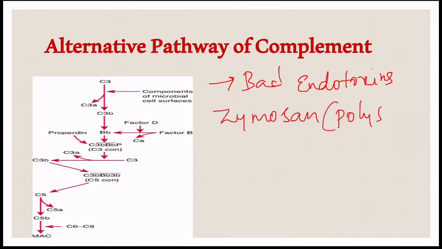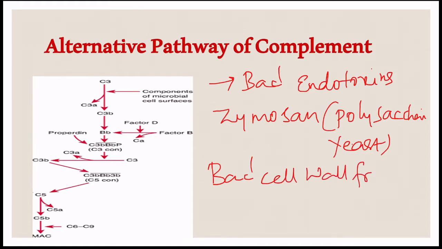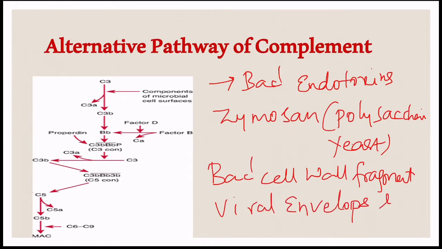Zymosan means polysaccharide from yeast cell wall, bacterial cell wall fragments, viral envelope, and antigen fragments. The activators of the alternative pathway include the bacterial endotoxins, zymosans, and bacterial cell wall fragments, viral envelope proteins, and the antigenic fragments.